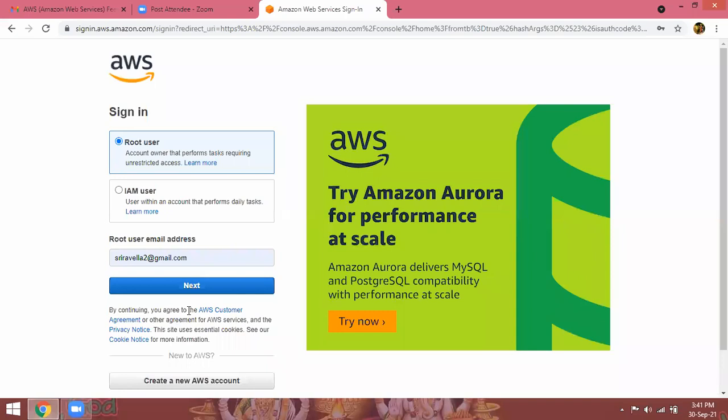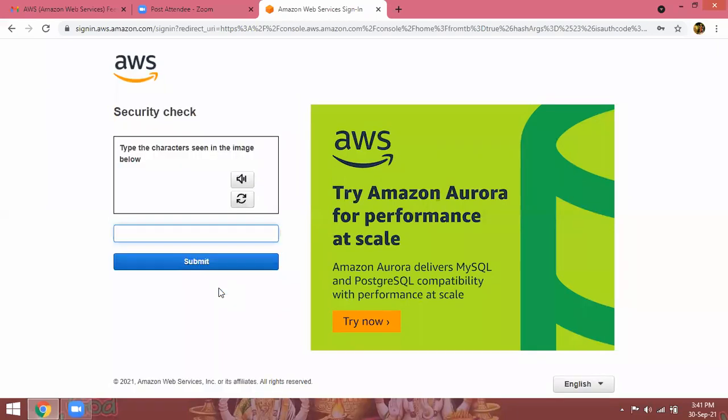This is the first practical class. EC2 is nothing but a virtual server, which we are going to launch now. Log into your AWS account as a root user.